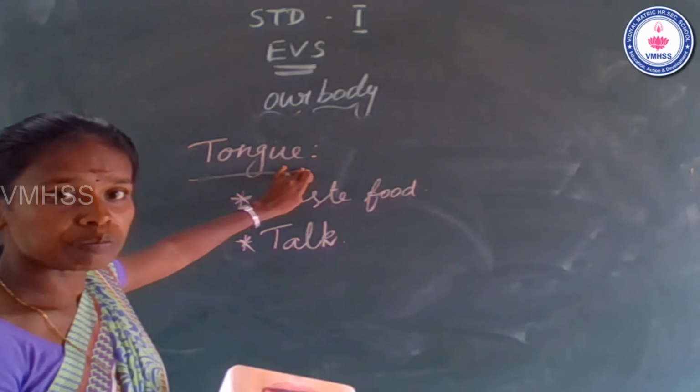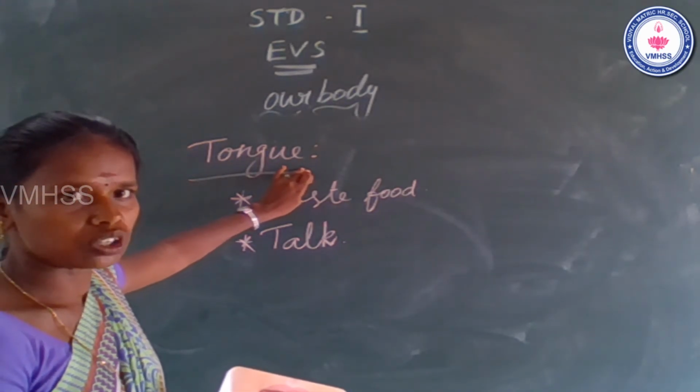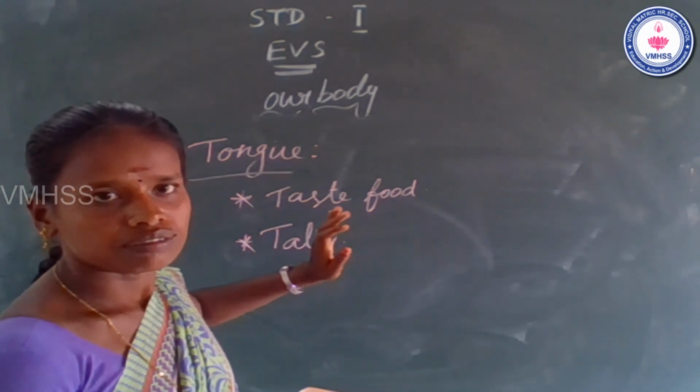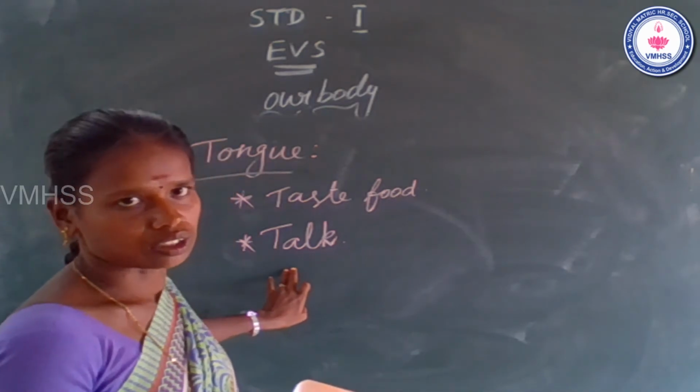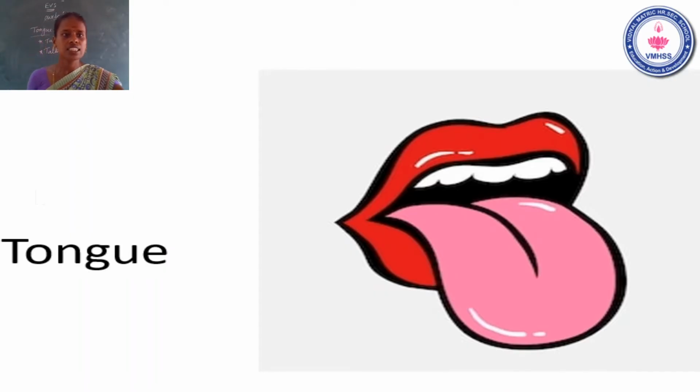The tongue is also very important for talking, a very important organ for talking. The tongue is for tasting food and talking. Okay, now let's see the tongue picture. This is the tongue picture. This helps us to taste and talk. Okay, now go to the next one.